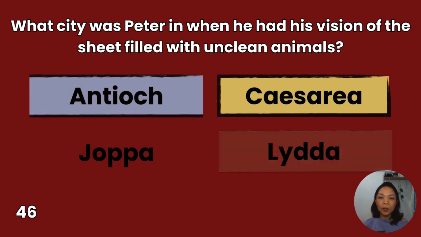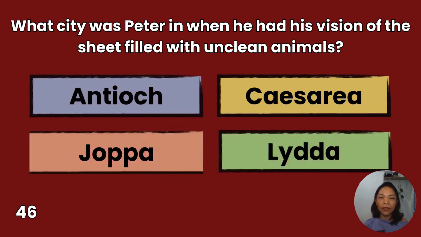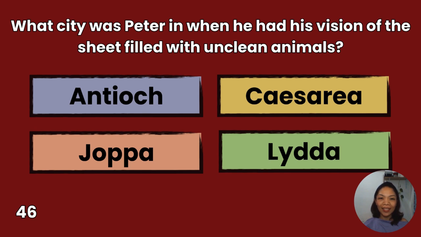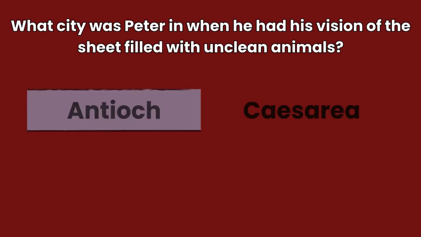46. What city was Peter in when he had his vision of the sheet filled with unclean animals? Antioch, Joppa, Caesarea, Lydda. You have 10 seconds to answer.